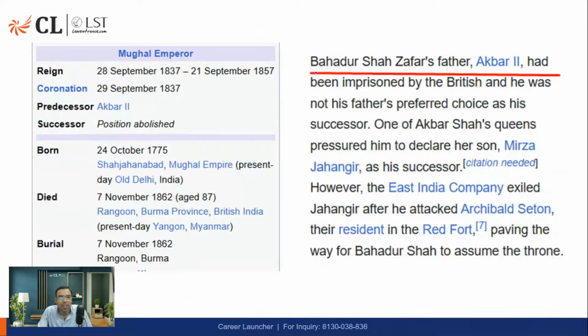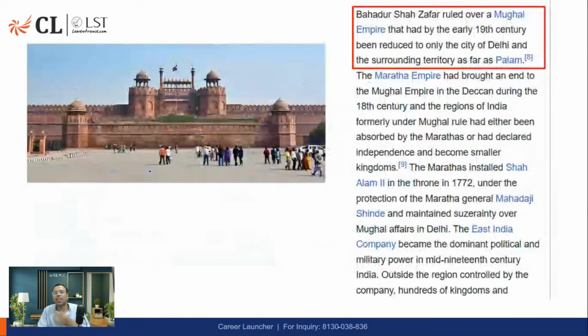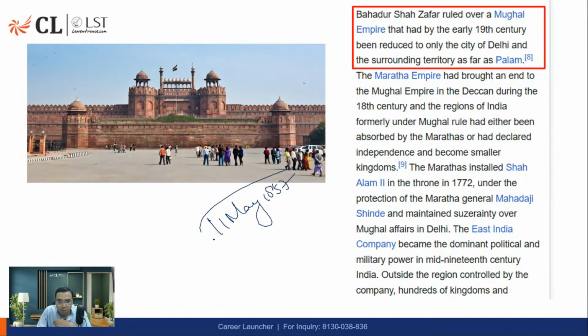Okay, that's done. Bahadur Shah Zafar, don't go into that much detail. That's more than enough for you. He was later arrested and sent to Rangoon. Now look, his empire was very limited at that time. When the soldiers reached Delhi on 11th May 1857, his empire was limited to the Red Fort and Palam area. Some area of Palam and some area of Delhi, just a small area was controlled by Bahadur Shah Zafar, because the British had become very powerful.